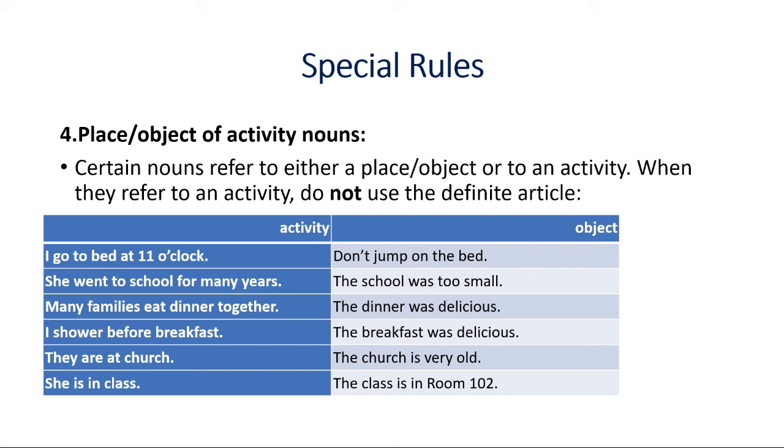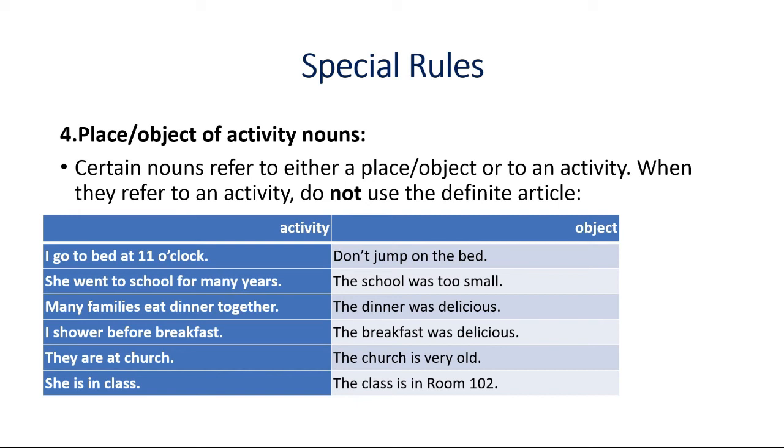But we use "the dinner was delicious," which means the particular dinner. We see there are 3 more examples. "I shower before breakfast. The breakfast was delicious." So "shower before breakfast" means the activity of breakfast, and here breakfast is the object of breakfast.